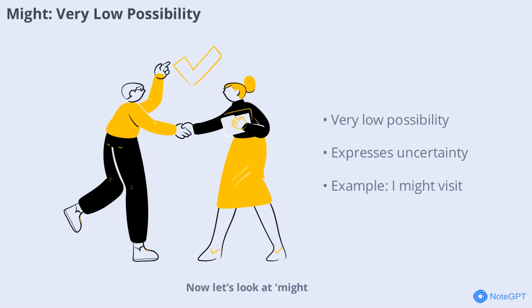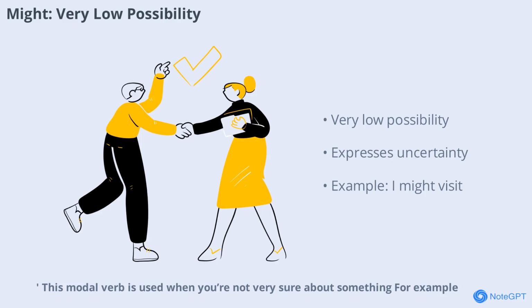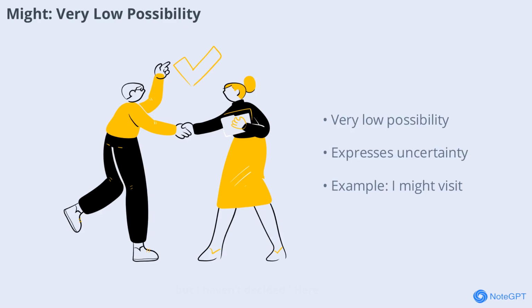Now let's look at might. This modal verb is used when you're not very sure about something. For example, you might say, I might visit the housing.com office tomorrow, but I haven't decided. Here, might shows that the possibility is low or uncertain.